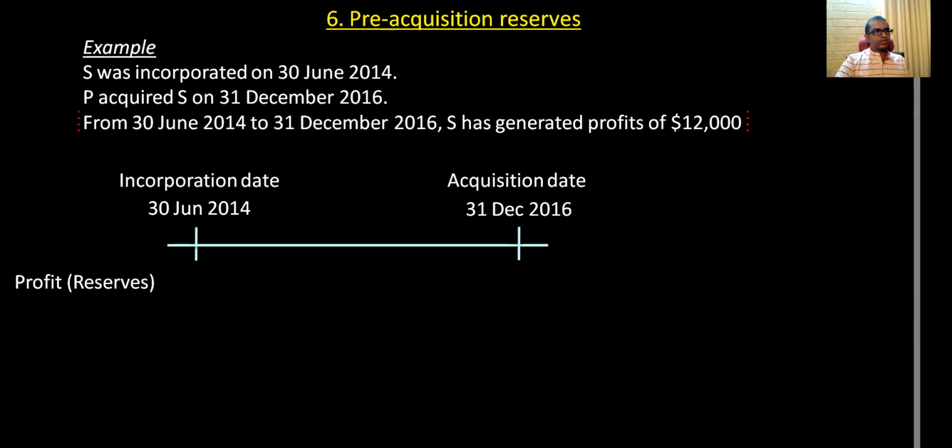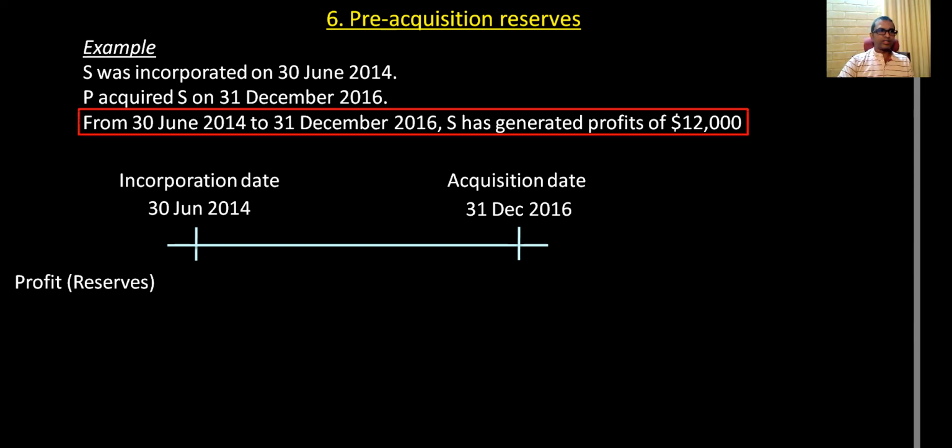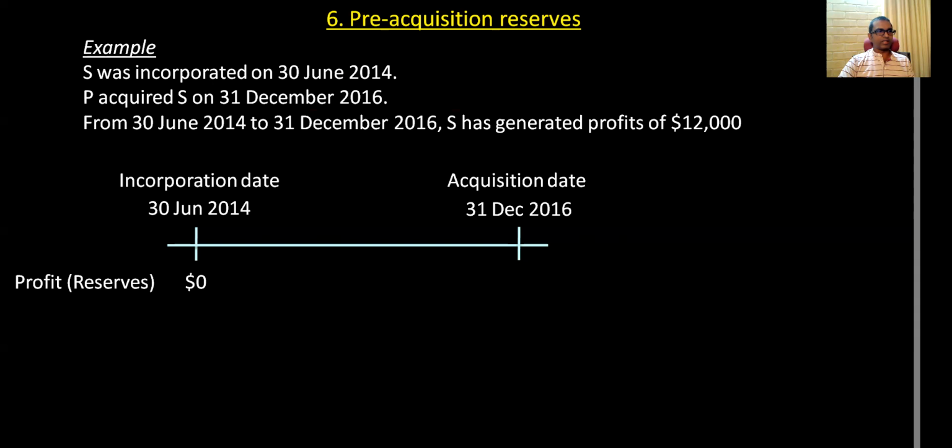So from 30th June 2014 to 31st December 2016, that is from the incorporation date to the acquisition date, the company has generated 12,000 profits. From the date of incorporation, you started the company, so no profits are there, you just started, and then up to the acquisition date, 12,000 profits you have generated, from 0 to 12,000.